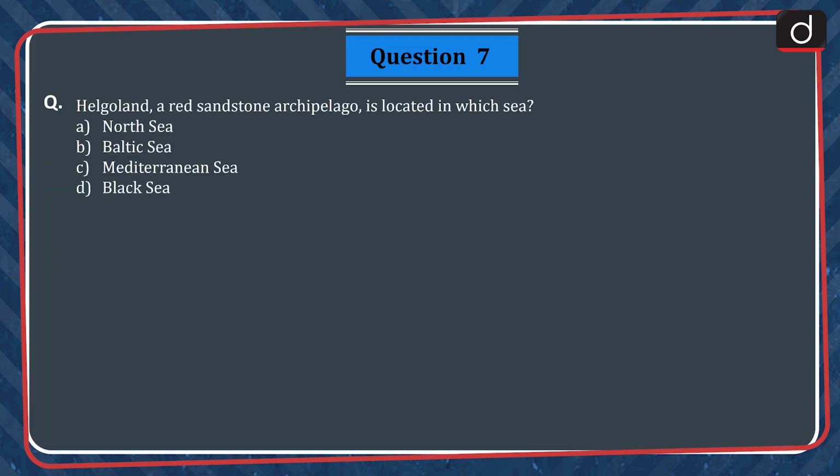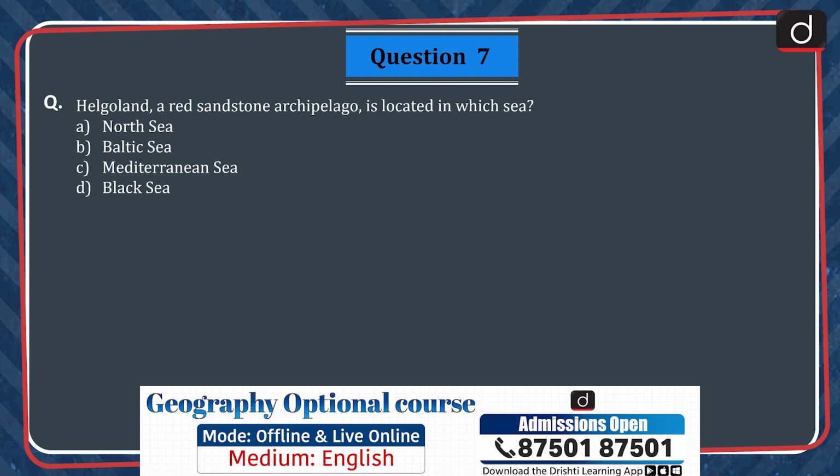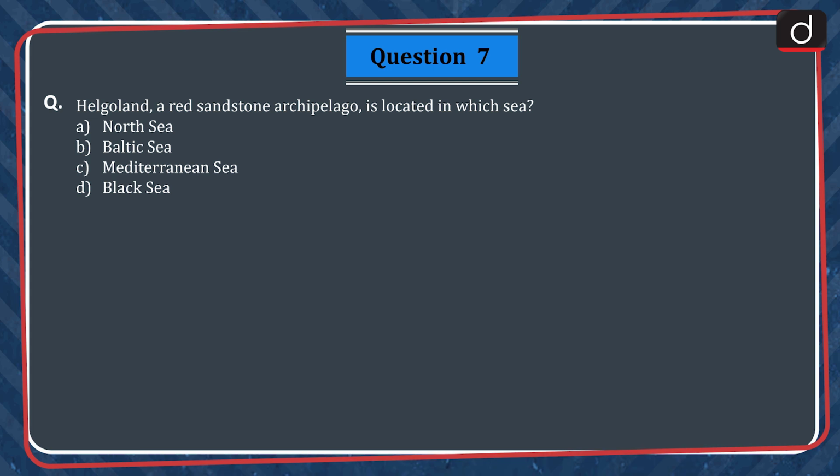Question 7. Helgoland, a red sandstone archipelago, is located in which sea? A. North Sea, B. Baltic Sea, C. Mediterranean Sea, D.